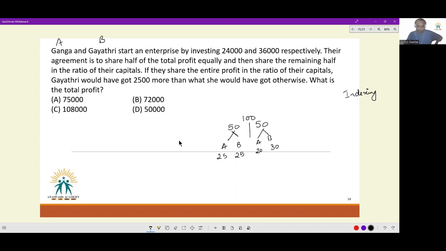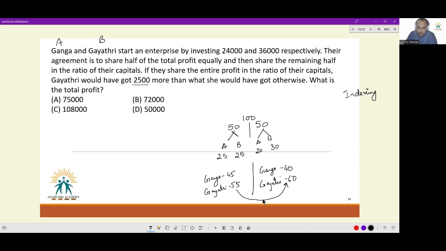So altogether, how much are they getting? Out of 100, right now, Ganga is getting 45 and Gayatri is getting 55. If the entire sharing had been in the ratio of their capitals, Ganga would have gotten 2/5 of 100. Ganga would have gotten 40 and Gayatri would have gotten 60. Now pay attention to this line. If they share their entire profit in the ratio of their capitals, Gayatri would have received 2,500 more than what she would have otherwise.